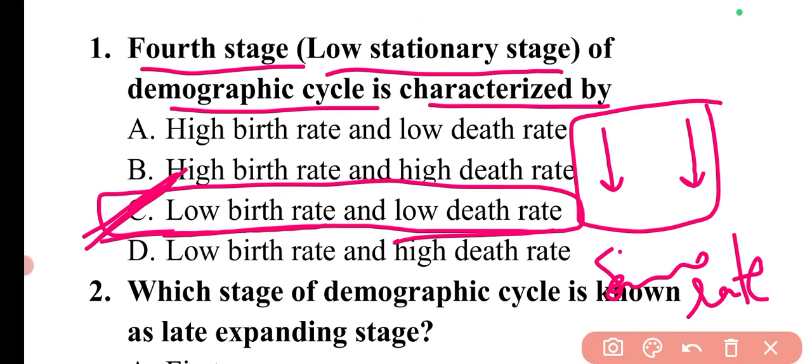Now everything is clear for this demographic cycle. Only these five stages are important, the examples are important. The characterization was important, like what is the characterization for birth rate and death rate, and the names are important. You can easily remember those.